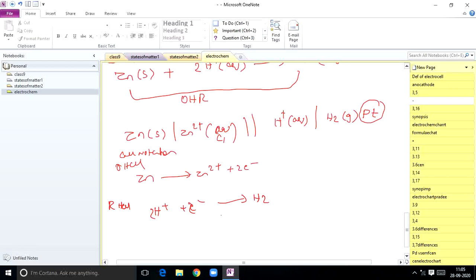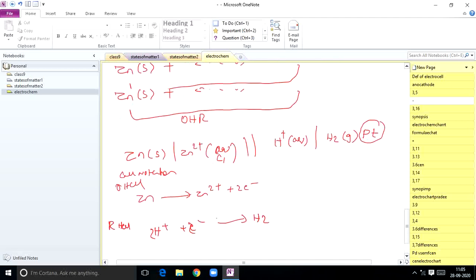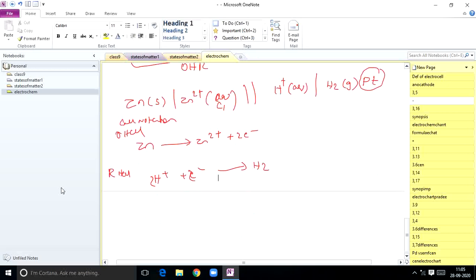So now Zn solid plus 2H+ gives rise to Zn2+ aqueous plus H2 gas. Like that you can write. I think you understood. This is the way we have to learn, right students?